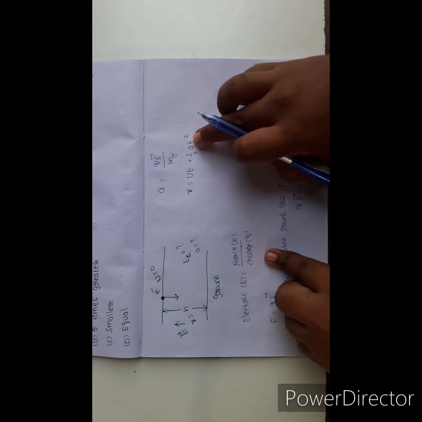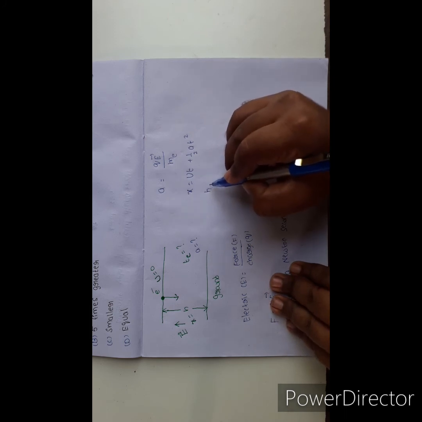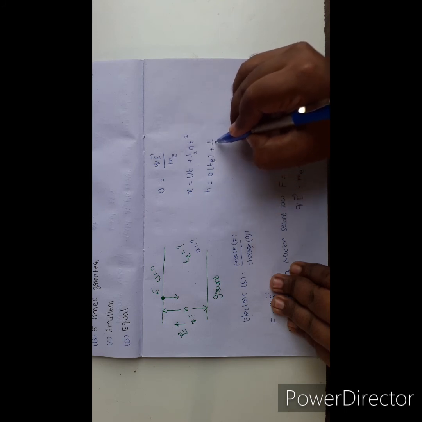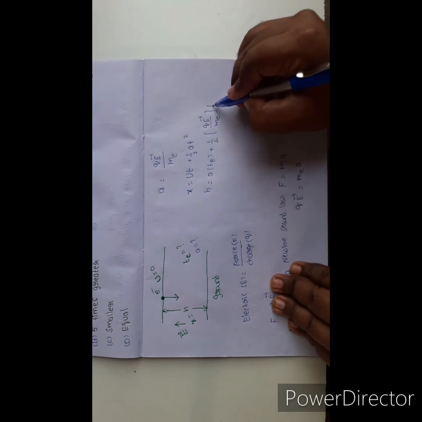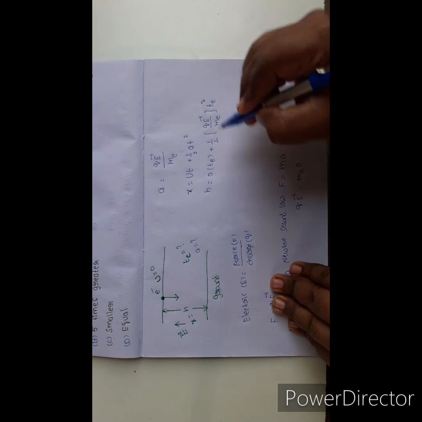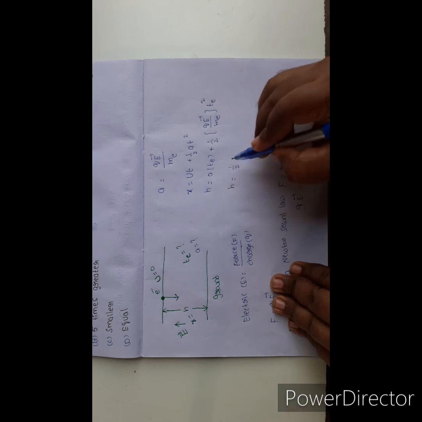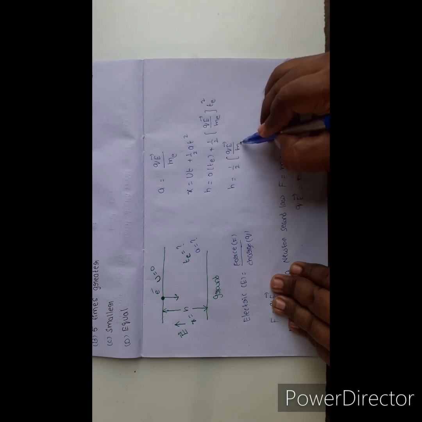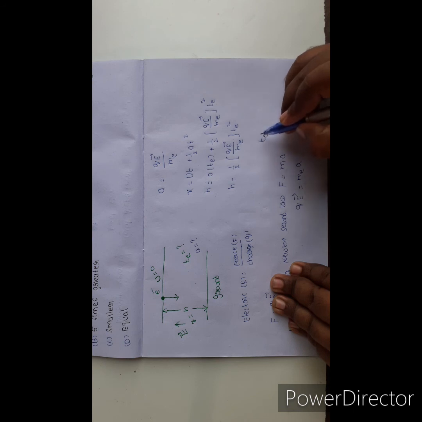Substituting: h equal to 0 into te plus 1 by 2 into qE by me into te square, so the total is 1 by 2 into qE by me into t square.